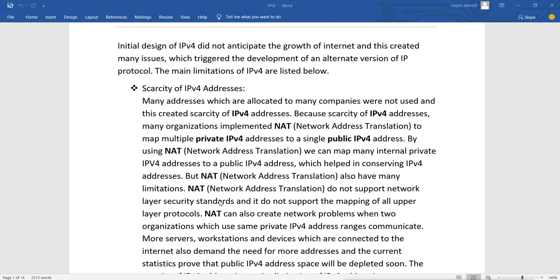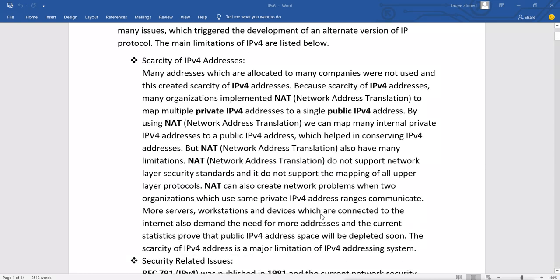NAT does not support network layer security standards, and it does not support the mapping of all upper layer protocols. This is the limitation. NAT can also create network problems when two organizations which use the same private IP address ranges communicate. When two organizations use the same private IP ranges with NAT and try to communicate, it will be a problem.